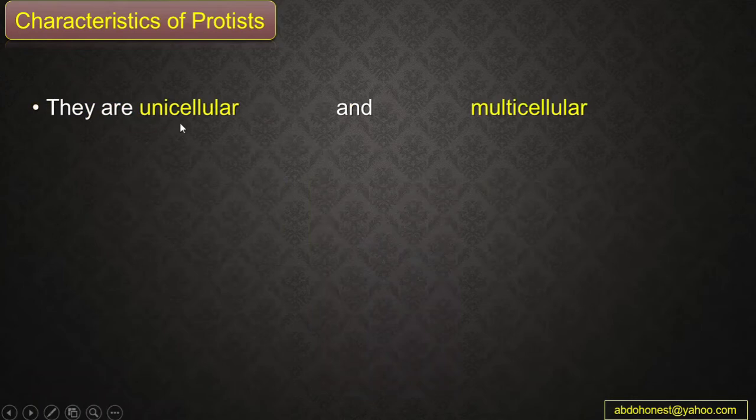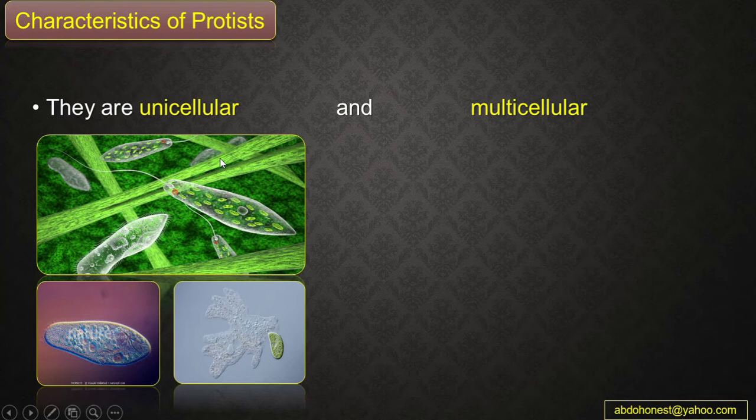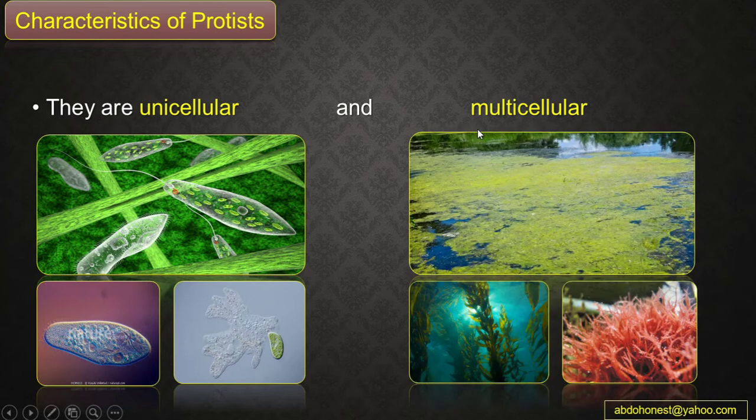Also, guys, they are unicellular and multicellular. Some protists are unicellular, which means they are microscopic. We cannot see them with our eyes. We need a microscope to see them. And some of them are multicellular, which means we can easily see them. And these multicellular protists may grow long, maybe reaching 1 meter in length.